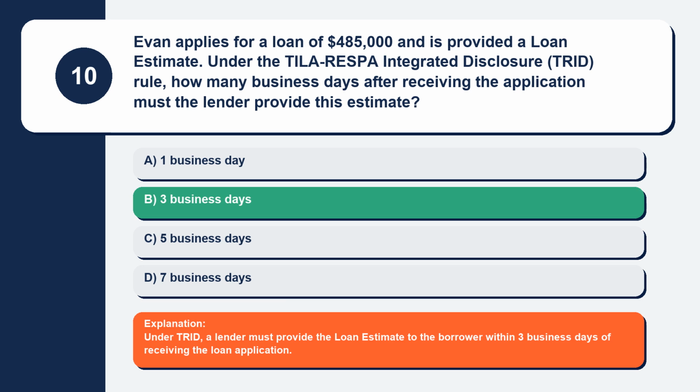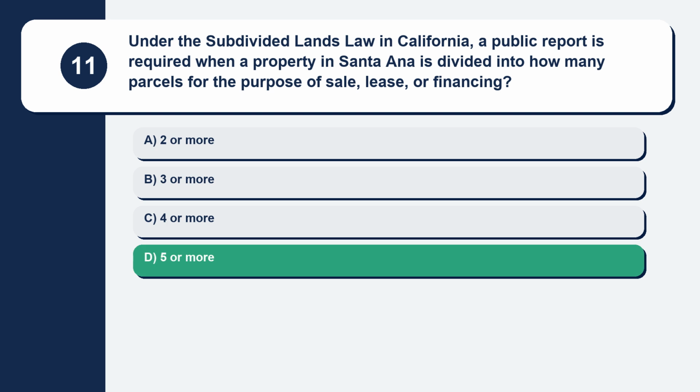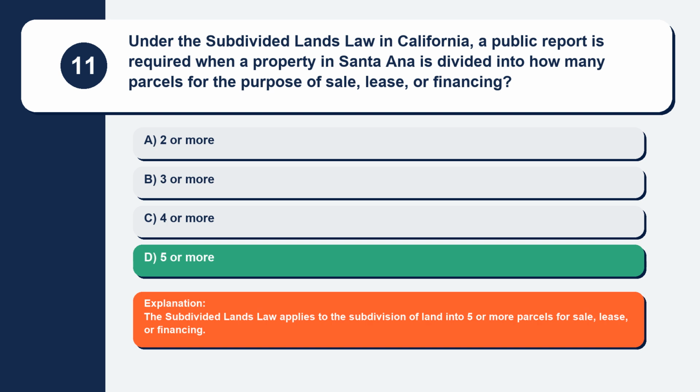Explanation: under TRID, a lender must provide the loan estimate to the borrower within 3 business days of receiving the loan application. Question 11. Under the Subdivided Lands Law in California, a public report is required when a property in Santa Ana is divided into how many parcels for the purpose of sale, lease, or financing? Here are your options. Option A, 2 or more. Option B, 3 or more. Option C, 4 or more. Option D, 5 or more. The correct answer is option D, 5 or more. Explanation: the Subdivided Lands Law applies to the subdivision of land into 5 or more parcels for sale, lease, or financing.